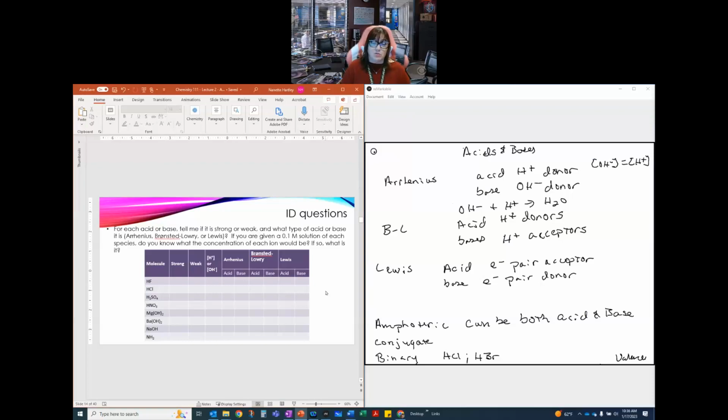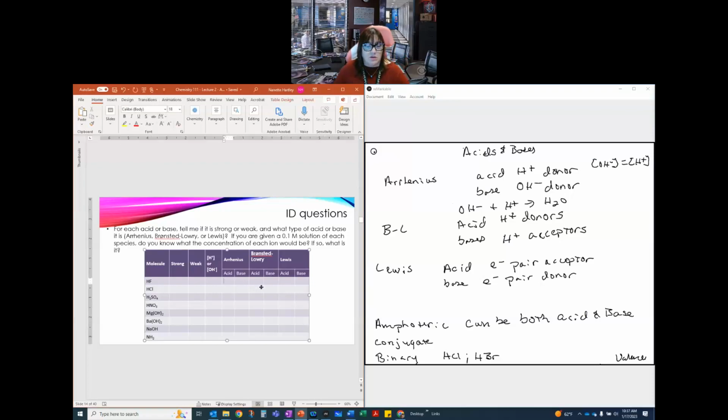So you're given a molecule. Is it an Arrhenius acid or base? Is it a Bronsted-Lowry acid or base? Is it a Lewis acid or base? So if it has an H at the front, then it's probably an Arrhenius and a Bronsted-Lowry acid. Okay. So I could mark this here. I could mark this here. I know that we're then going to have an increase in the concentration of H plus because he's an acid.